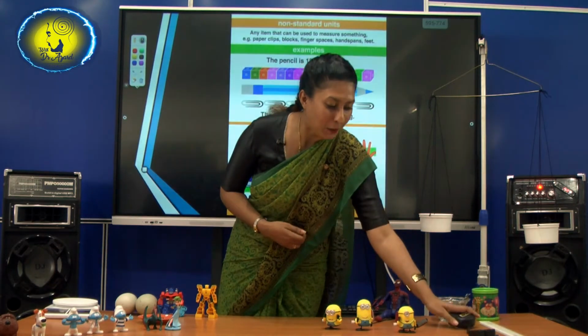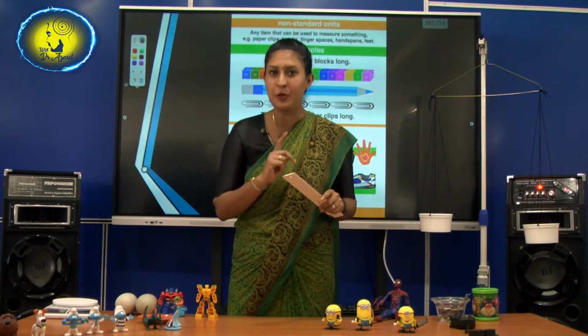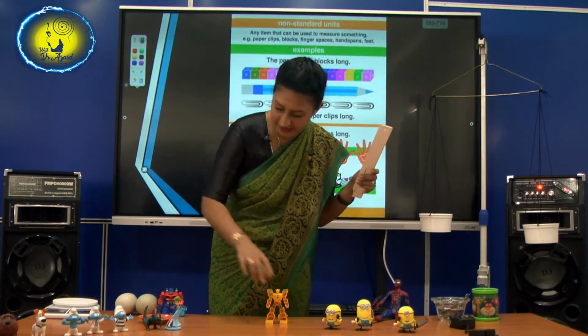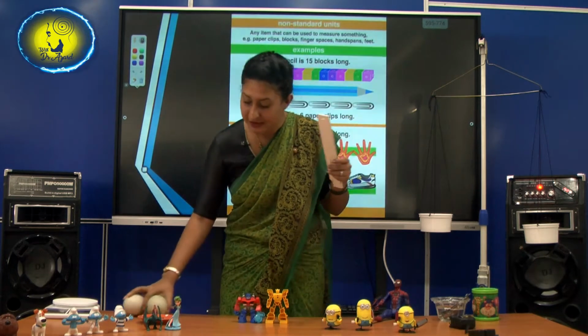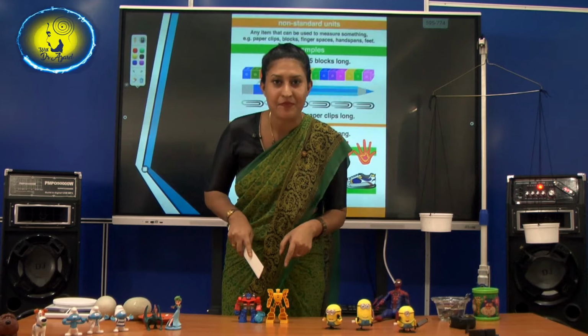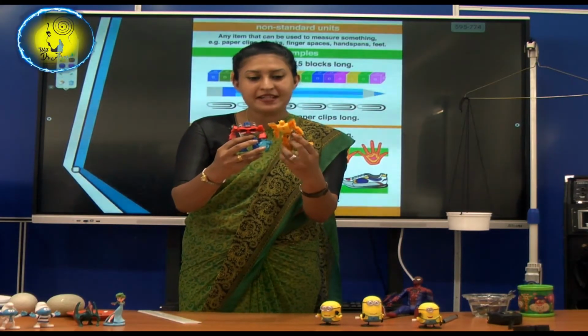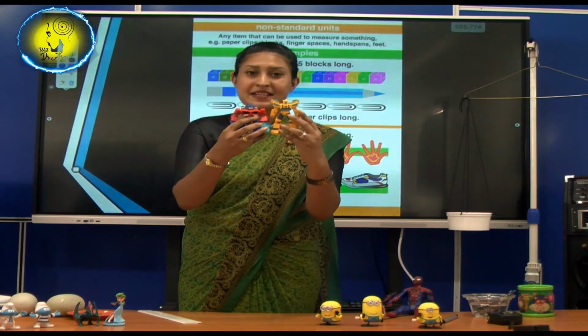Right. Now you all have the ruler also. Shall we do one more thing? Now see, who are they? They are transformer robots. So shall we measure? Who is taller? The yellow one is taller, isn't it? The yellow one is taller.